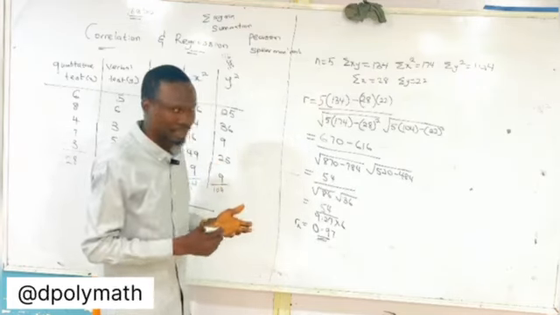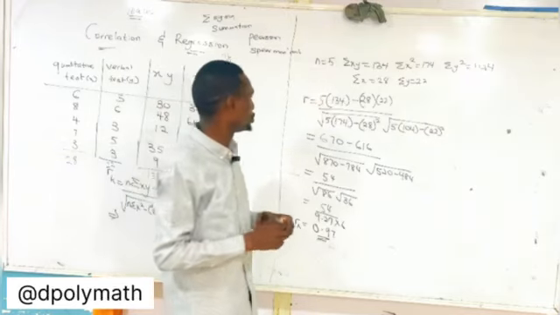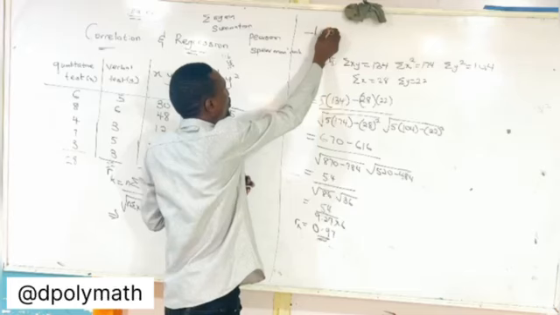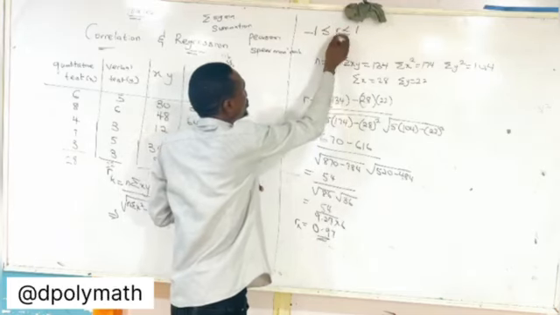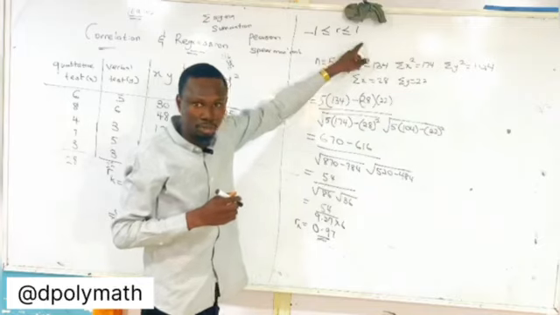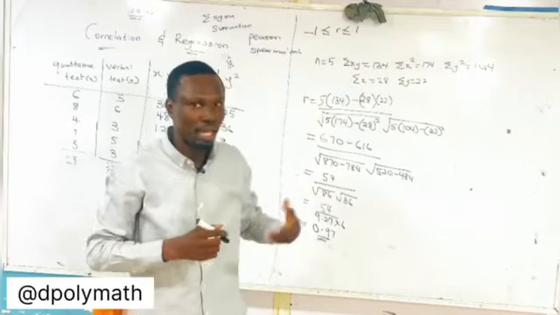Now don't forget, earlier in the video I told you that the correlation coefficient is between the range of -1 to 1, and the more the value gets to 1, it means the stronger the correlation.